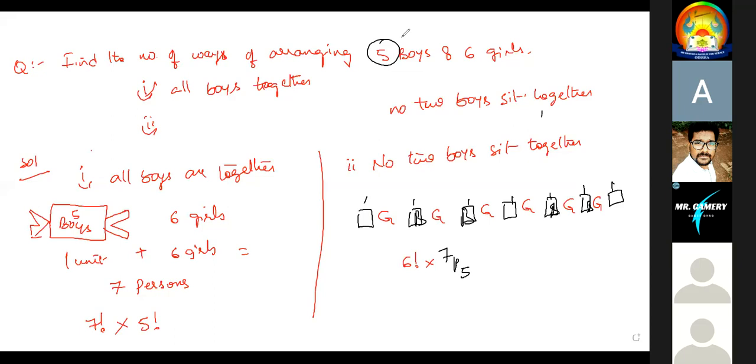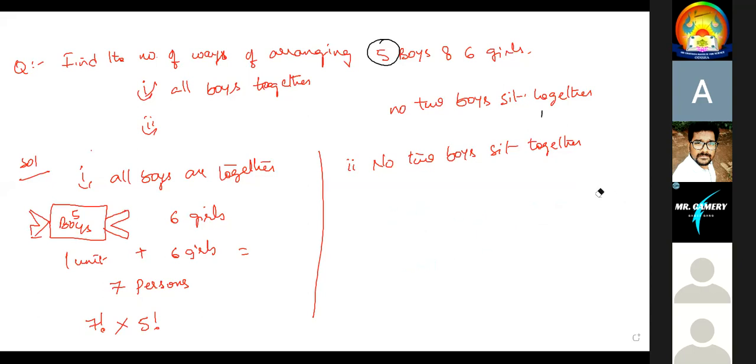Yeah, I'm explaining again. See. The question they gave: no two boys sit together. Whenever we say that no two boys are sitting together, we have to arrange the girls first. So I have 6 girls. Those 6 girls can be arranged in 6 factorial ways.